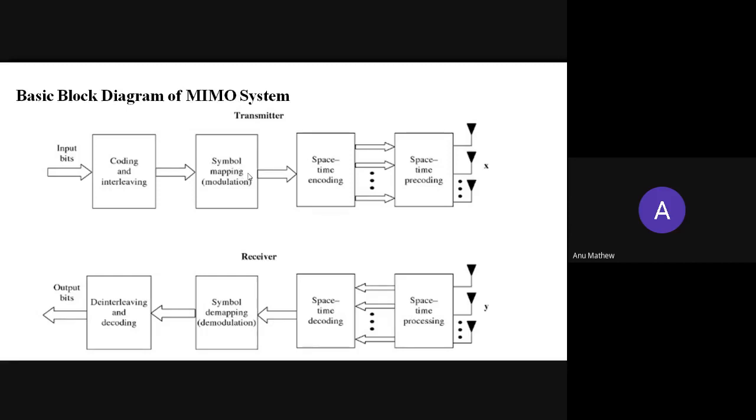Then after modulation, there will be space-time encoding. That means the signal can be transmitted by different antennas and also at different times. For that, space-time encoding is carried out. Then next, the space-time pre-coding.